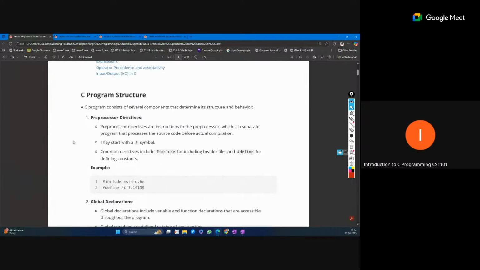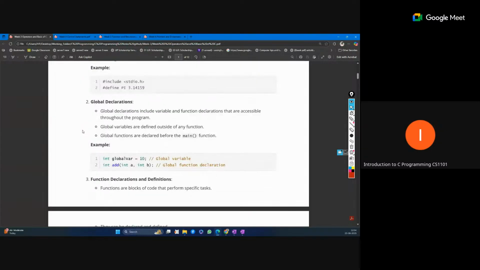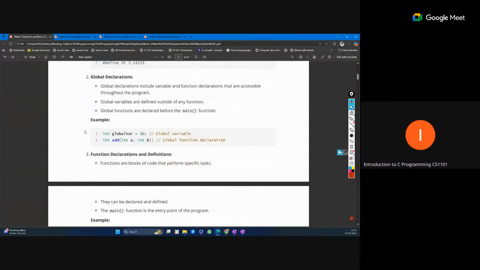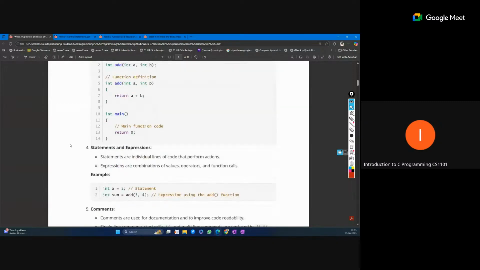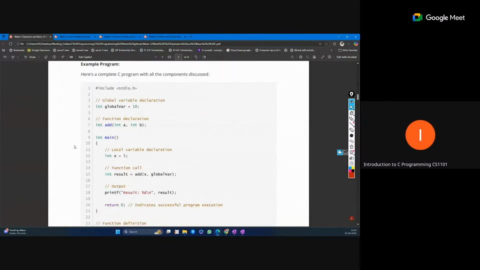So the C programming structure: what is the structure we have for the preprocessor? I hope you have done lots of programming, and now you have these things very clear. What are #include <stdio.h> or the defined constants like pi? These are very basic, but we will discuss some basic things that are important for the final exam. The main function and global declaration will come in detail in the week 5 content, so I'm not going into much detail. Statements and expressions are very basic. Return statement. Now coming to the operators.